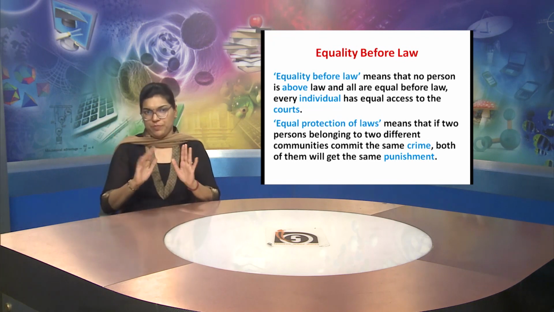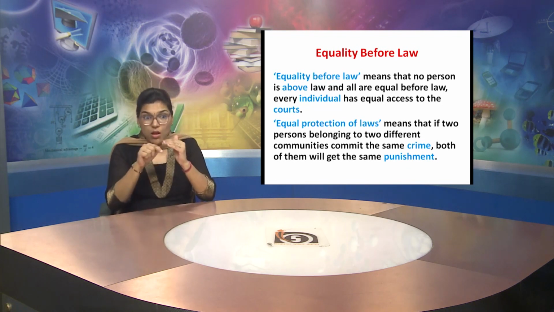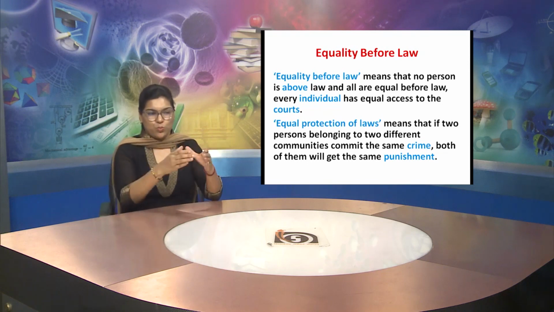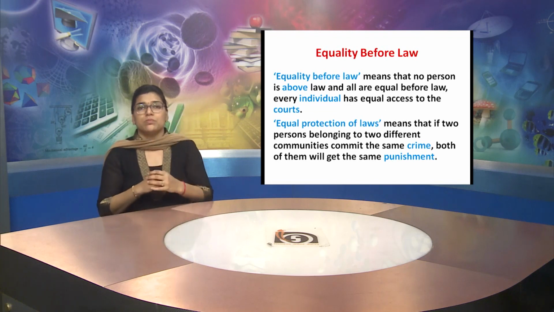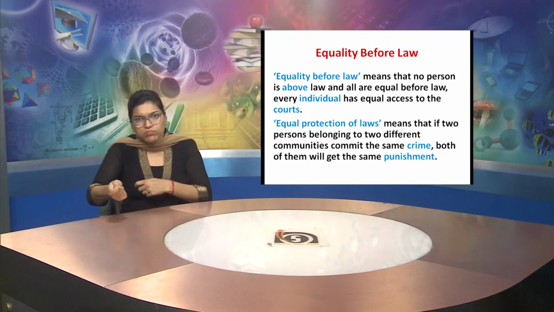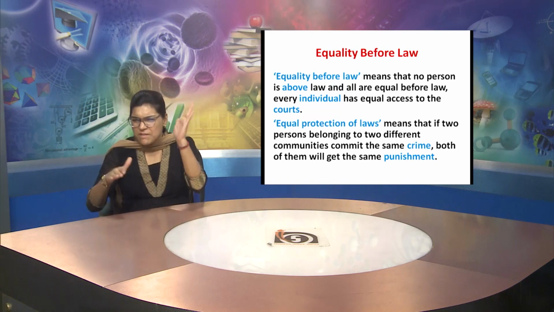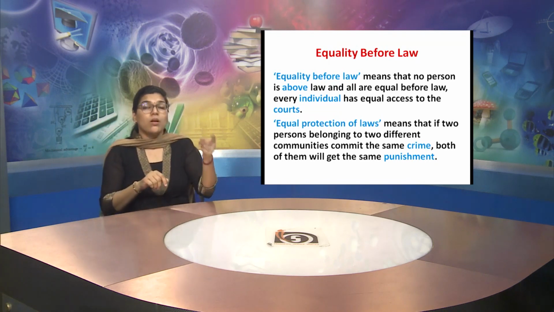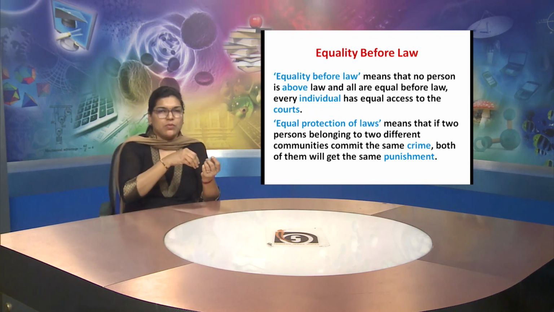Equal protection of laws means that if two persons belonging to two different communities commit the same crime, then both of them will get the same punishment, whether the person is rich or poor, whatever the background of the person. Committing a crime will have the same punishment on both of them.